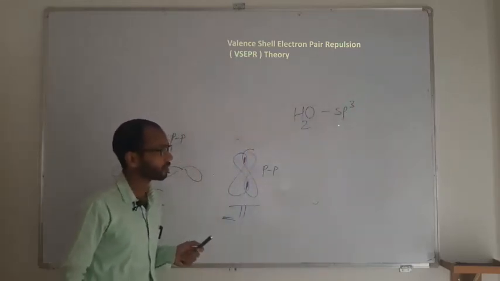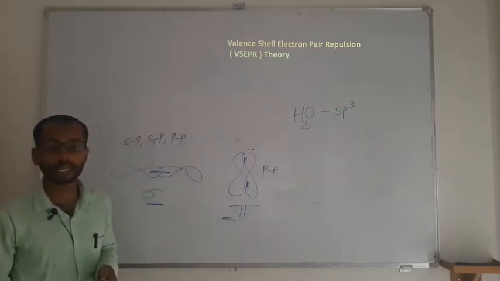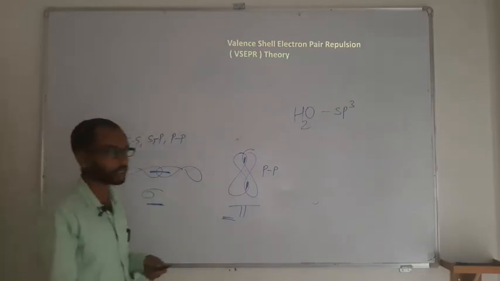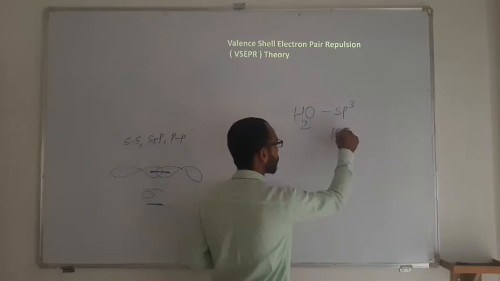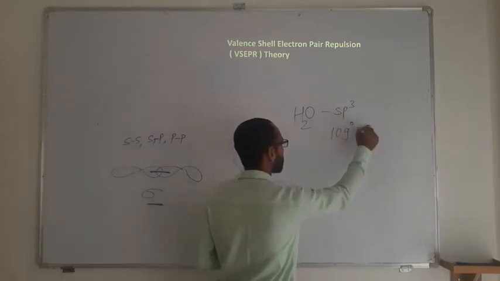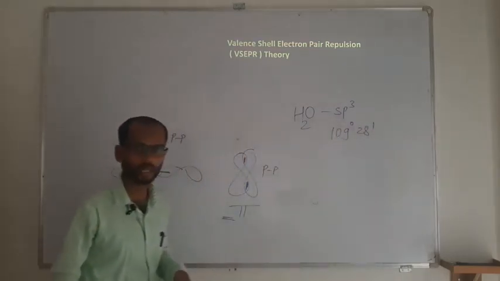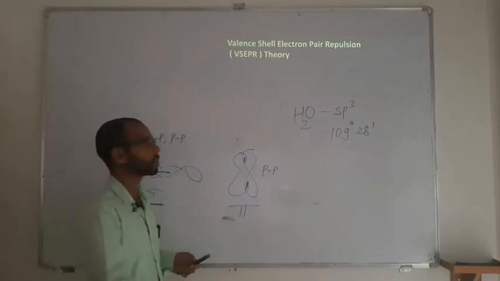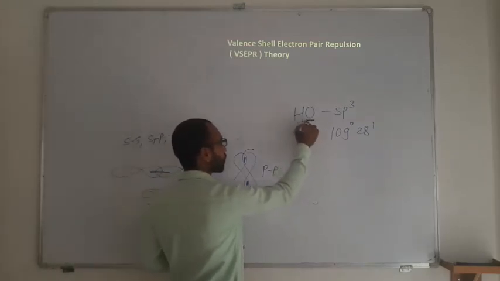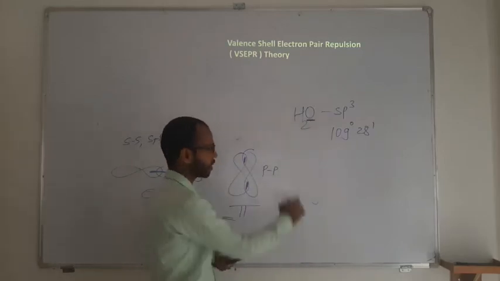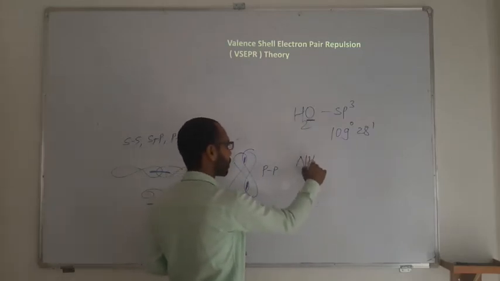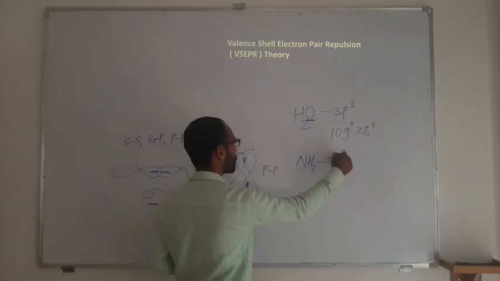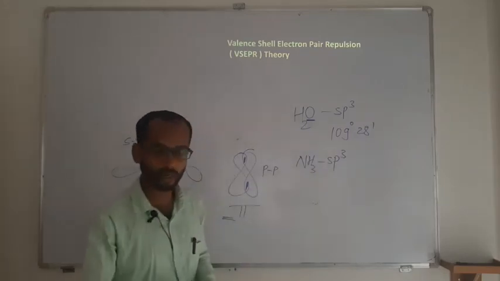So as the hybridization is sp3, the structure should be tetrahedral, and the bond angle should be 109 degrees 28 minutes. But the actual angle and the structure are going to be something different, because oxygen in water has a lone pair. Similarly for ammonia also, even though it has sp3 hybridization, the angle is a different one.